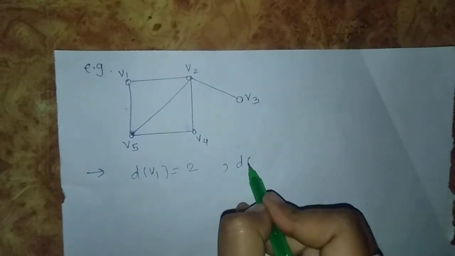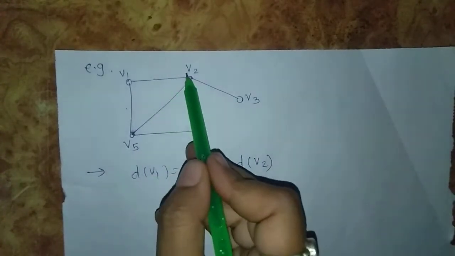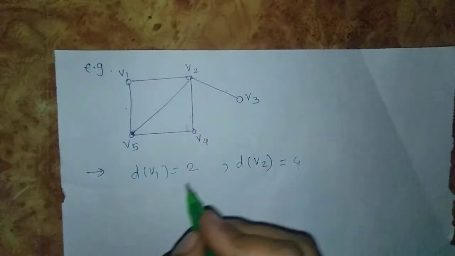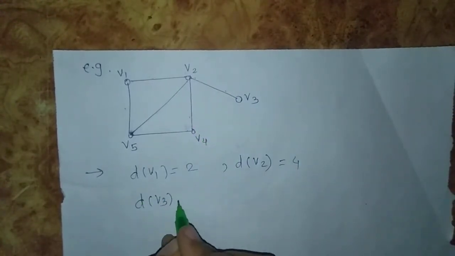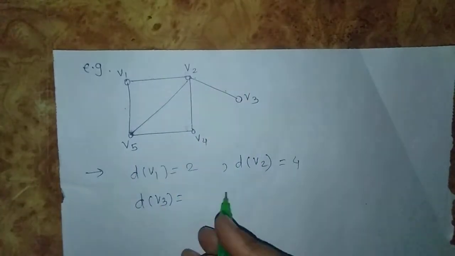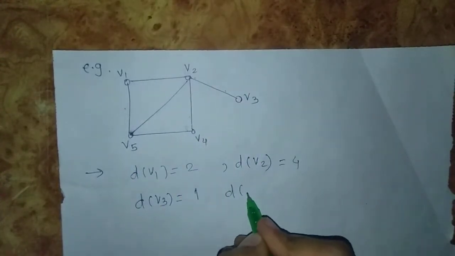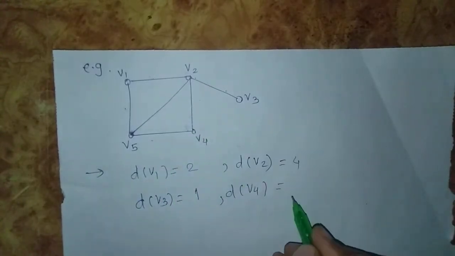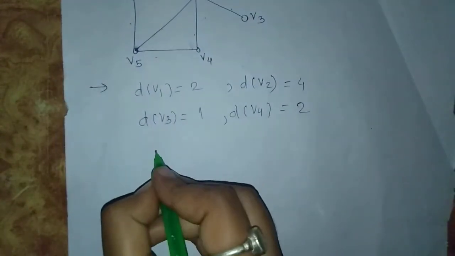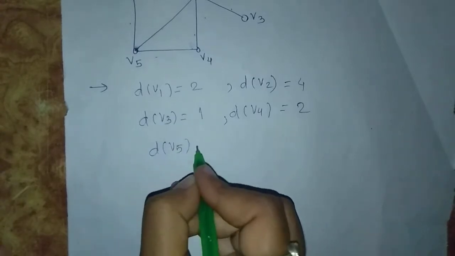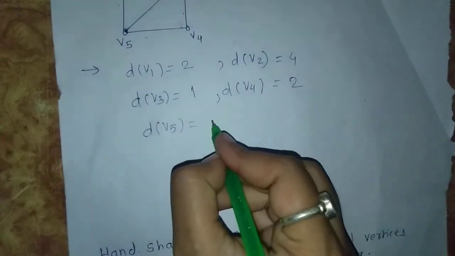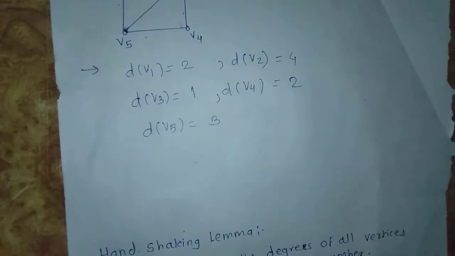Degree of v2 is 1, 2, 3, 4. Degree of v3 is 1. Degree of v4 is 2. And degree of v5 is 1, 2, 3, so degree of v5 is 3.